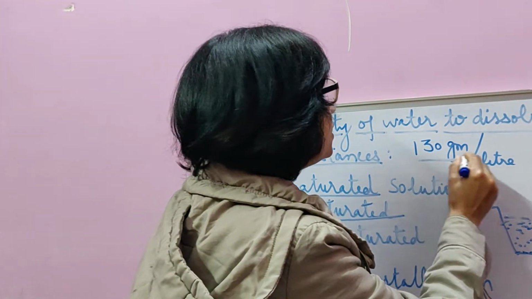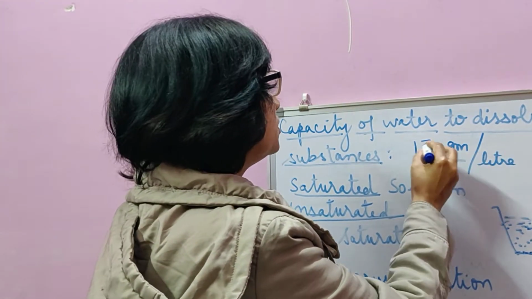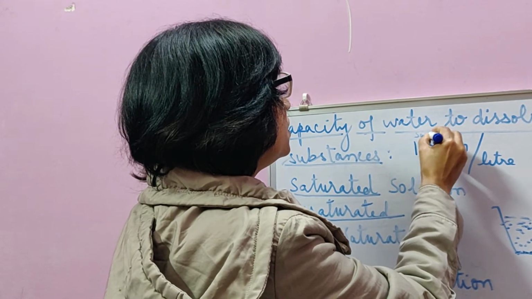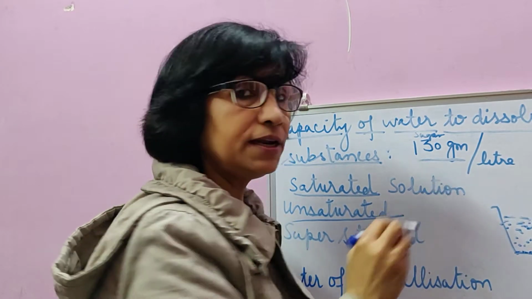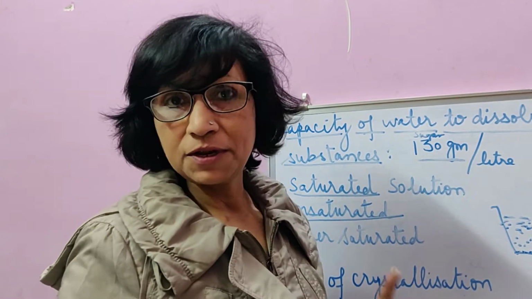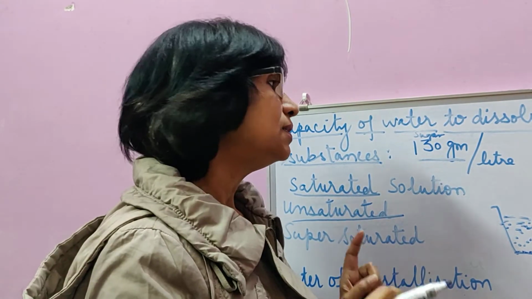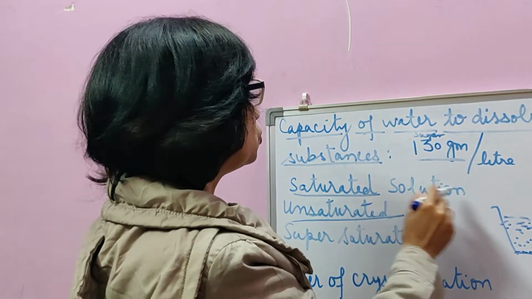So 130 gram of the sugar can dissolve. I have written this for sugar. So if 130 gram of sugar is present in 1 liter of water at normal temperature and pressure, it means it is saturated solution.